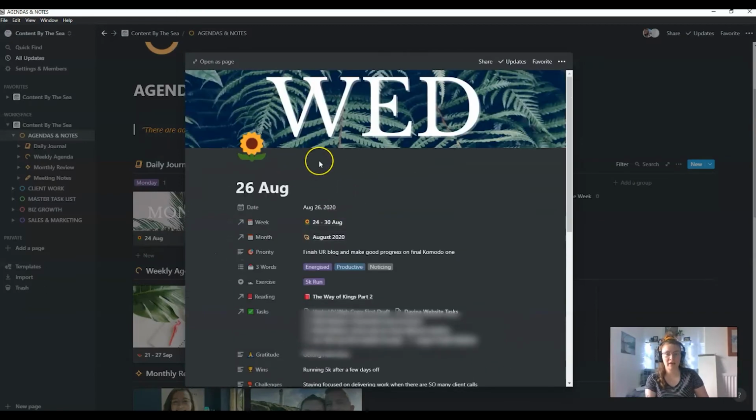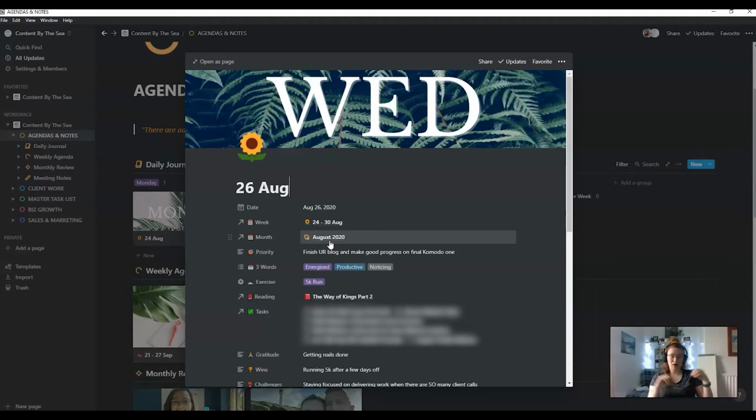Here is a typical day which has actually worked out, where I've filled out every single section: the date, and the week that it's linked to. This is the relational database, so it's linked to the week database, and I'll show you what that looks like in a minute. It's also linked to the month. The way I want it to be is that I can look at a month as a snapshot, a week as a snapshot, and a day as a snapshot, and I don't have to do things twice. If I went to a meeting today, the 22nd of September, I want that meeting to be available to read the notes on today's post, the week's post, the month's post, and also the client's CRM page, with any information about the client.